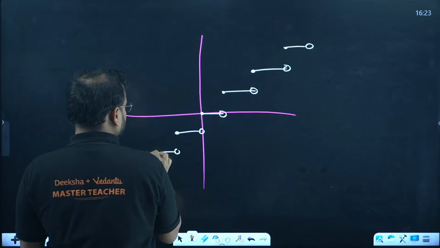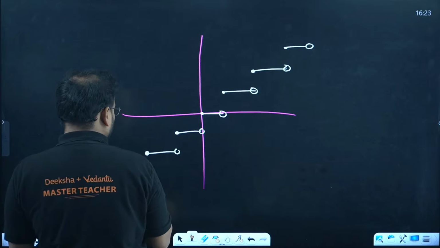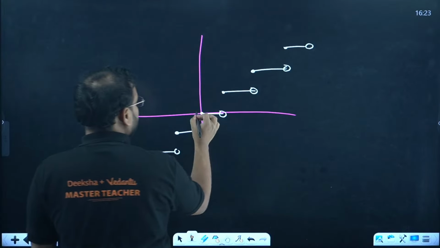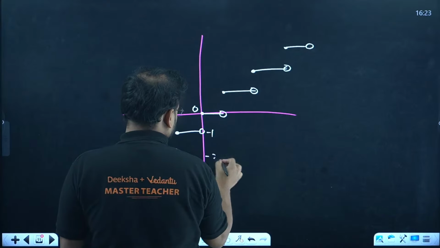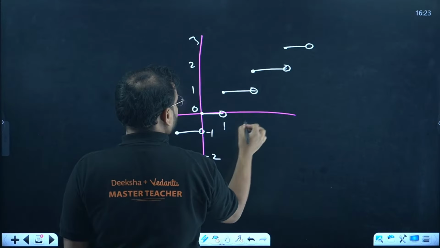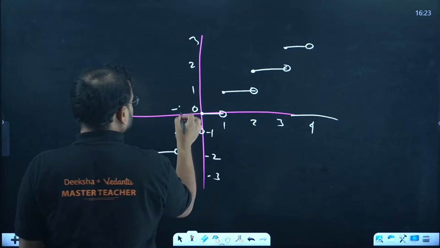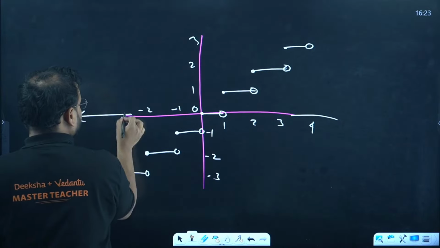Whatever integral value you think of will be like this. This is 0, minus 1, minus 2, minus 3. This is 1, 2 and 3. And like this, 4 also over here, and minus 1, minus 2 and minus 3 over here.